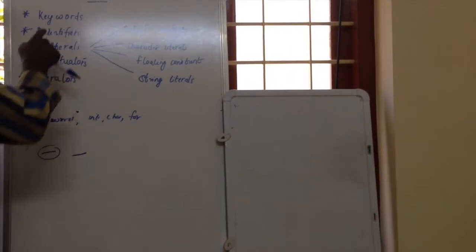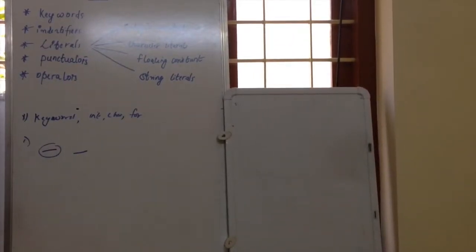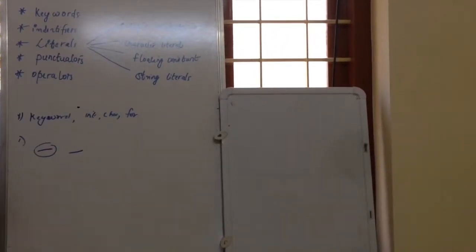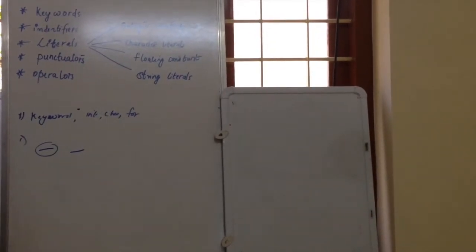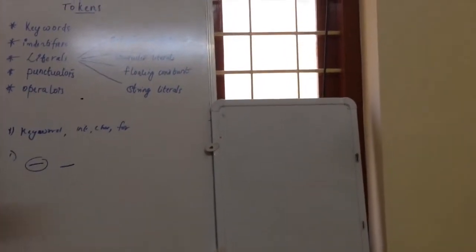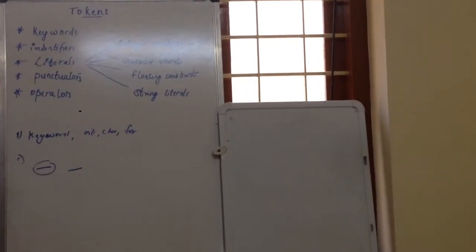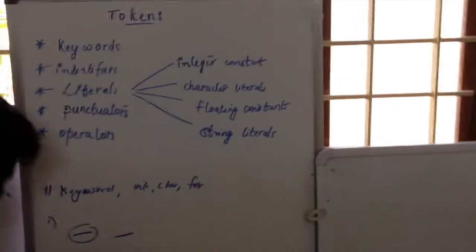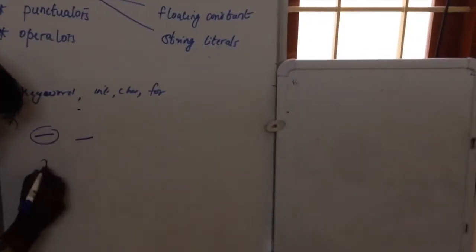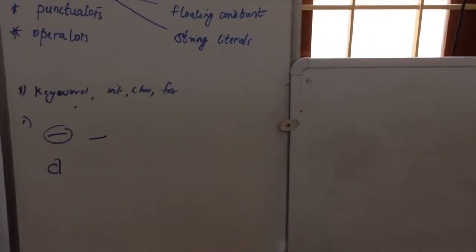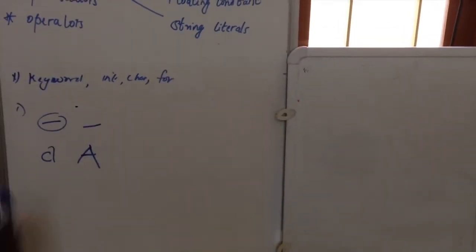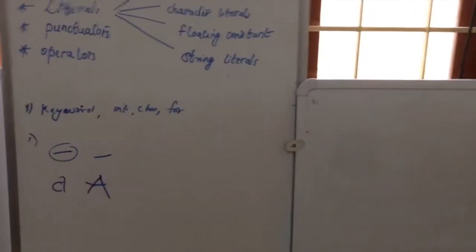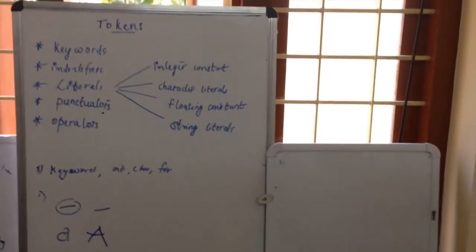And C++ treats uppercase and lowercase differently. Uppercase means capital letters, lowercase means small letters. C++ is also called case sensitive. So if we name an identifier as small letter a, and another identifier as capital letter A, both are different since it is case sensitive.